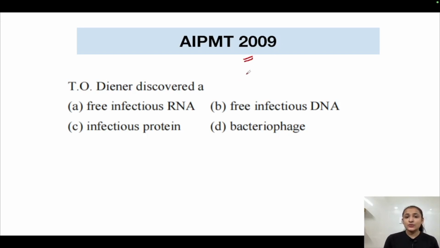AIPMT 2009: T.O. Diener discovered free infectious RNA, free infectious DNA, infectious protein, or bacteriophage. The correct answer would be T.O. Diener discovered viroids, right? Viroids are free infectious RNAs. So the correct answer is option number A.